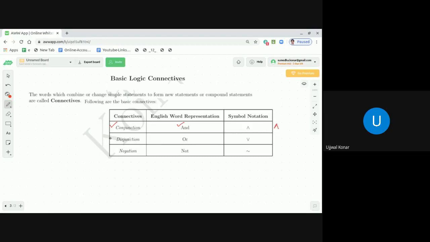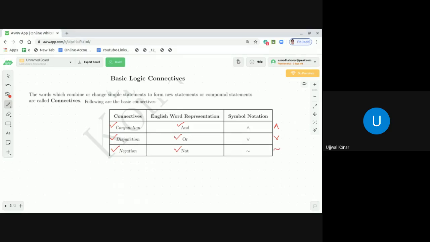Whereas the disjunction is represented by the English word "or", and its symbol is, if you flip the symbol of the conjunction, you will get this. And the third connective is the negation, dear students, and it is denoted by "not". Negation has its own symbol, denoted by this.